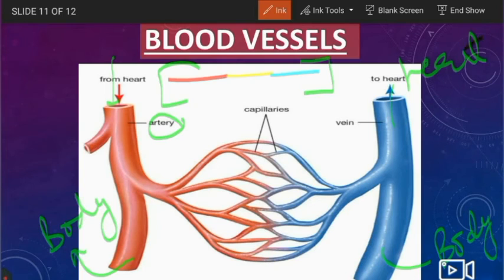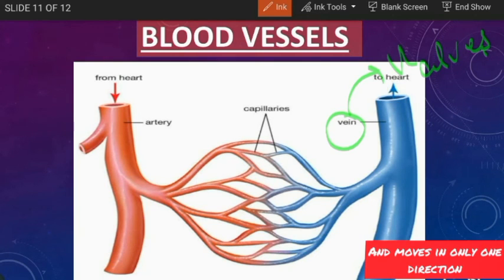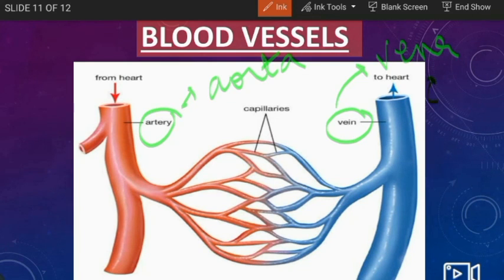And in veins, valves are also present, which ensure that the blood moves in only one direction. In arteries, there are no valves present because the blood which flows in them is under great pressure. And the longest artery in our body is the aorta, and in veins it is the vena cava. It's again an important point to note down.